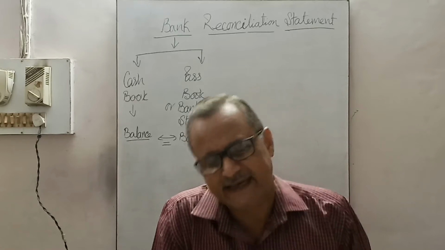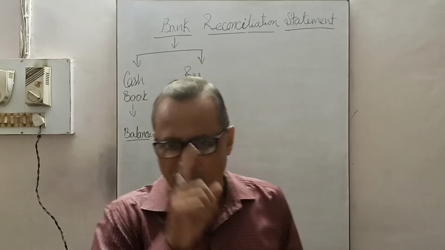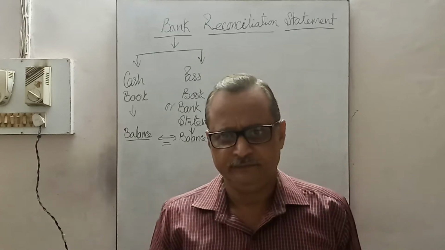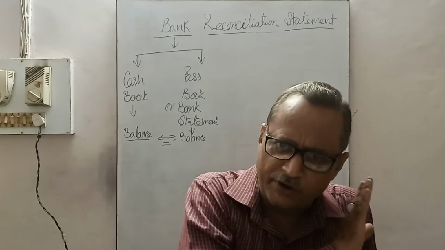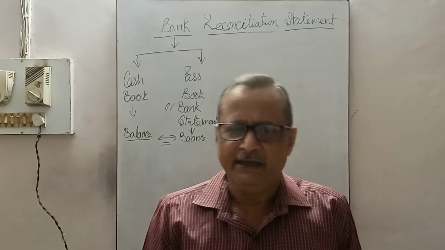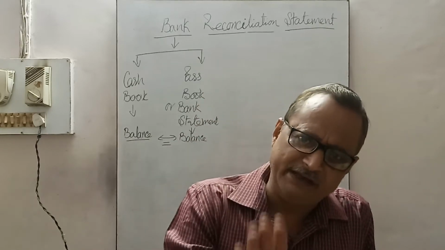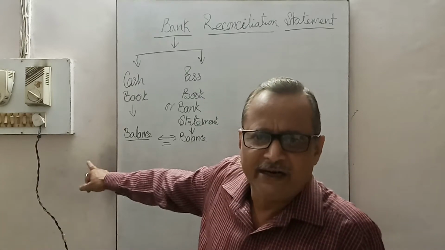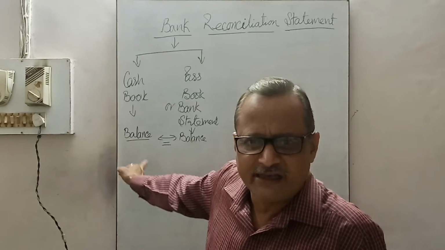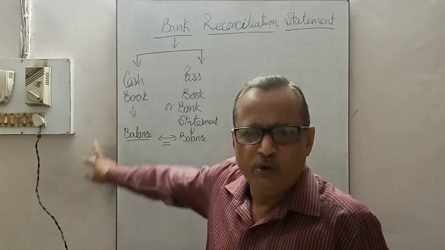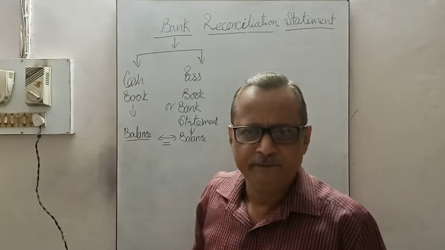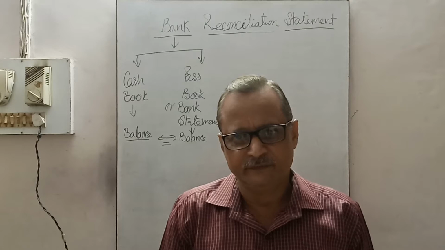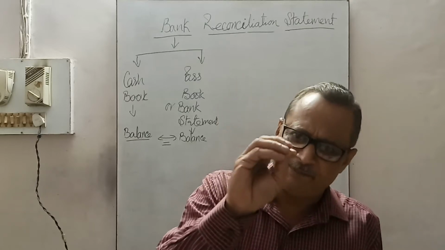Now you must keep in your mind that it is not an accounting record. It is not an accounting record. No transactions are recorded anywhere, but it is only to check the deviations or variations or discrepancies or differences between the balances of the cash book and passbook. What are the reasons for those discrepancies? So that is presented in statement form.